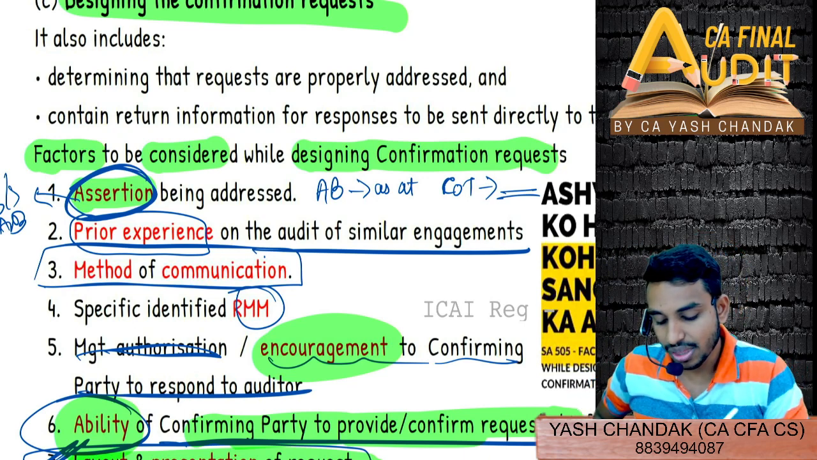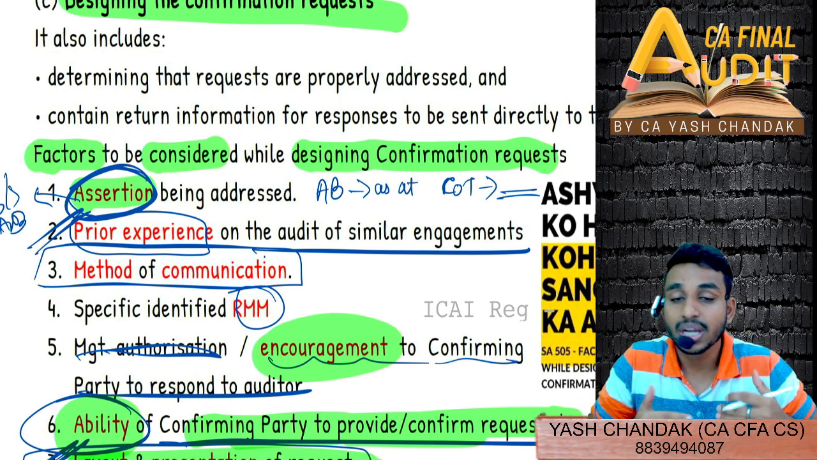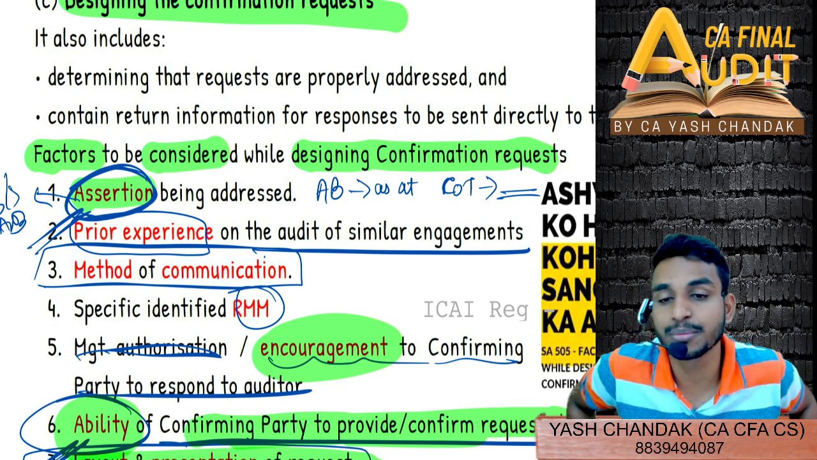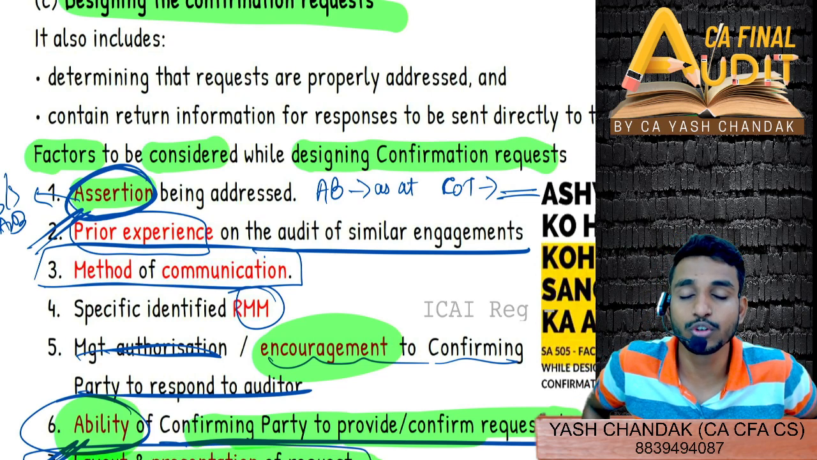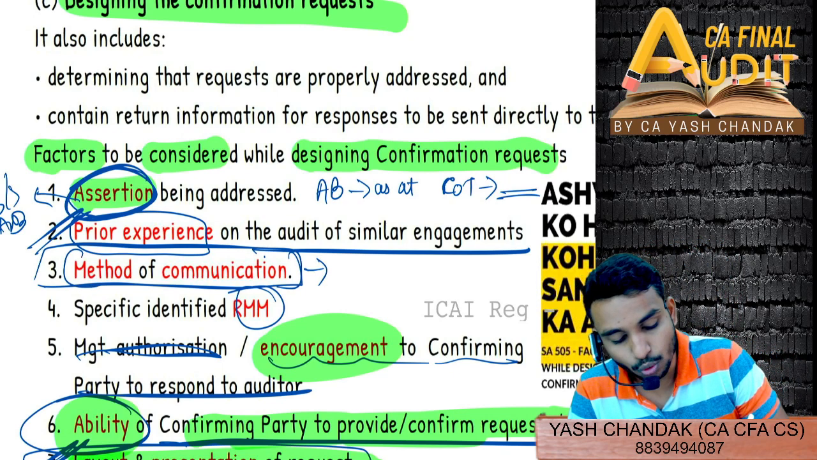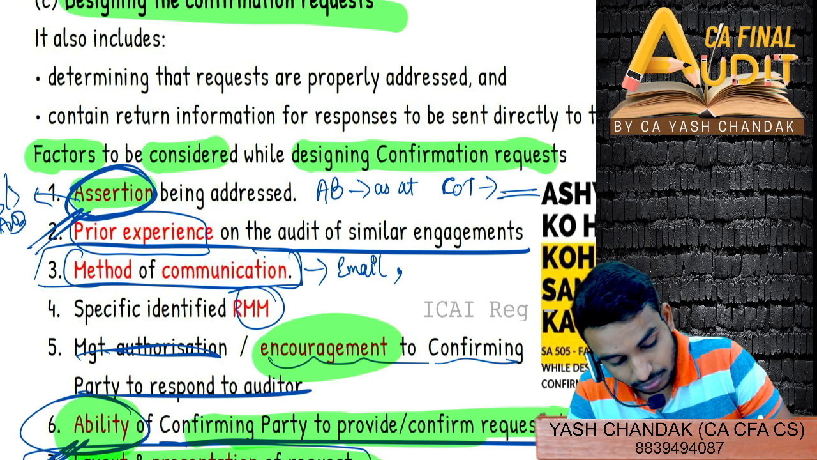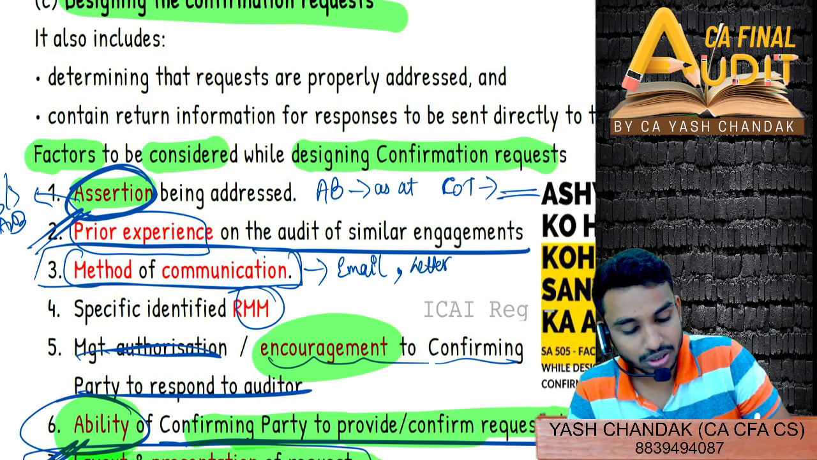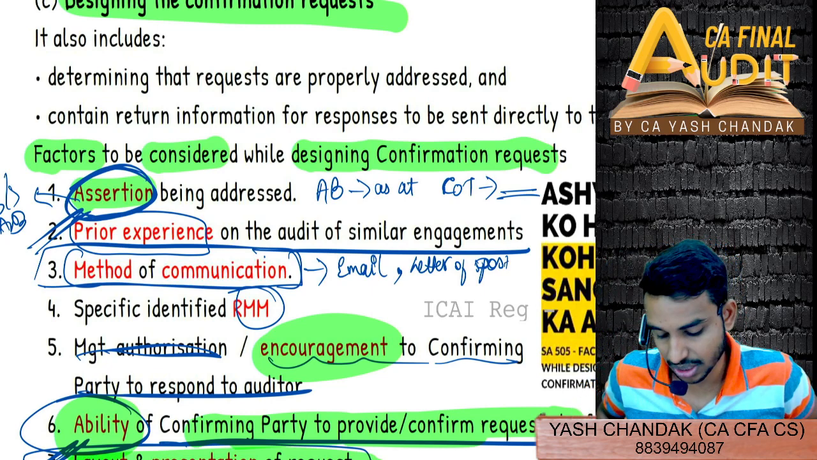If it's quarterly, similarly. What prior experience do you already possess with respect to the method of communication, or with respect to designing the external confirmation request? How often have you designed the confirmation request? Similarly, how exactly are you going to communicate? Are you going to communicate through email? Are you going to communicate through letter, post, speed post, whatever it could be? That is also very important to design your confirmation request.